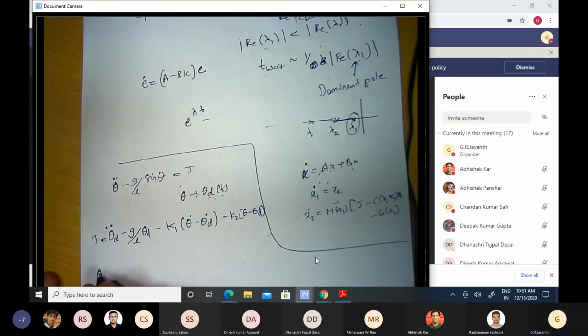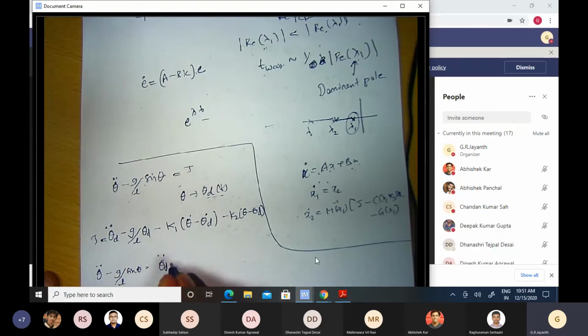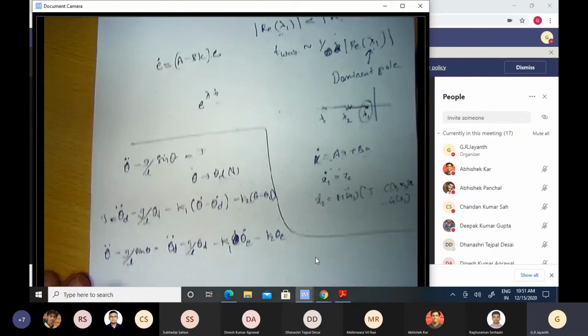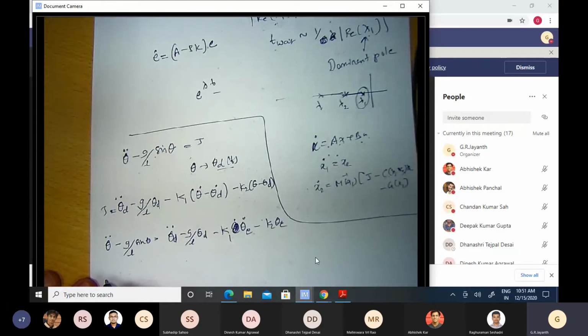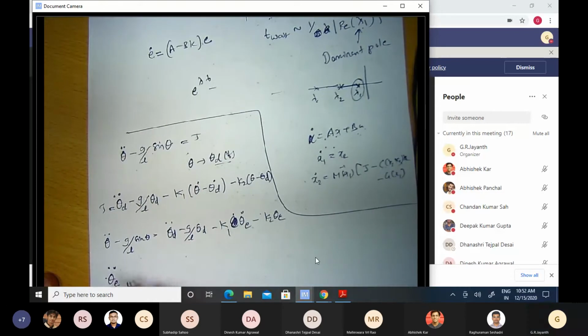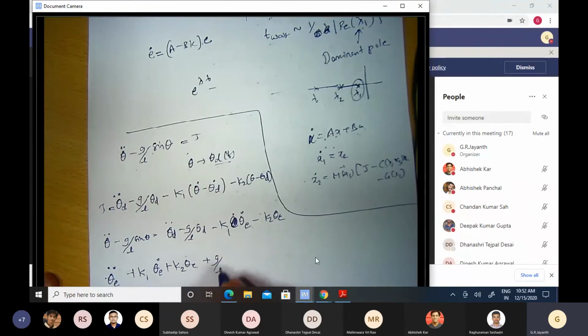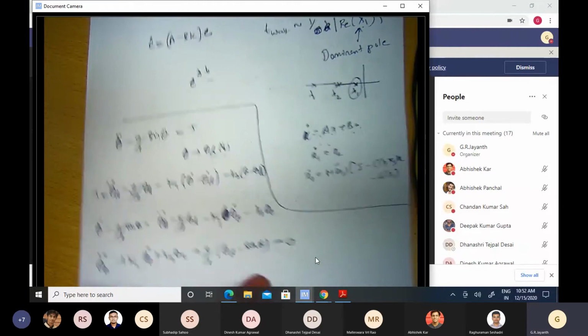Let us see. I'll write theta double dot minus g by L sine theta is equal to theta d double dot minus g by L theta d minus k1 times theta E dot minus k2 times theta E. When I send it to the other side, I get theta double dot minus theta d double dot, which is theta E double dot, plus k1 times theta E dot plus k2 times theta E. Then I'll be left with these terms, plus g by L times theta d minus sine theta, equal to 0. And I don't know what I can do with this term.